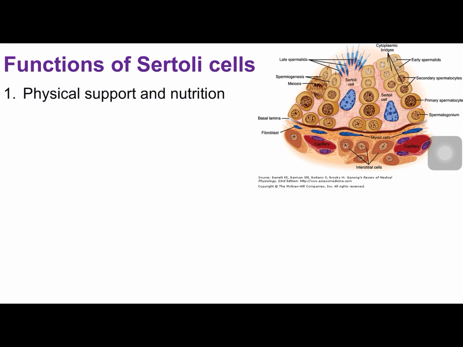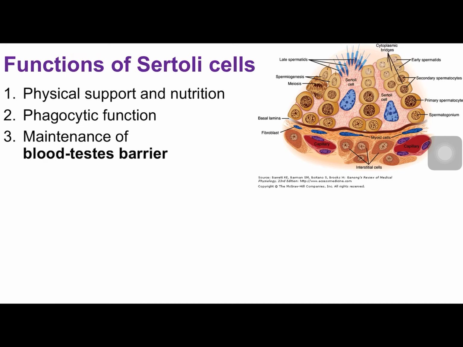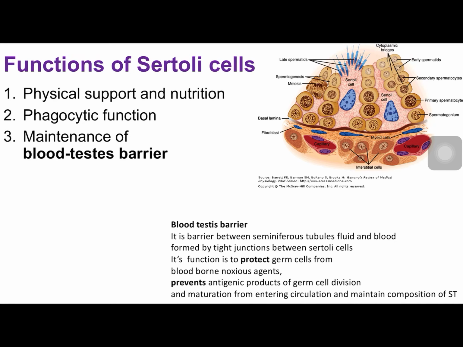Sertoli cells provide physical support and nutrition to growing spermatozoa. Not only that, they cause phagocytosis of the byproducts of spermatogenesis, which is an important function, and they help in maintenance of the blood testis barrier. Now what is this blood testis barrier? The blood testis barrier is a barrier between the seminiferous tubules and blood, formed by tight junctions between Sertoli cells.